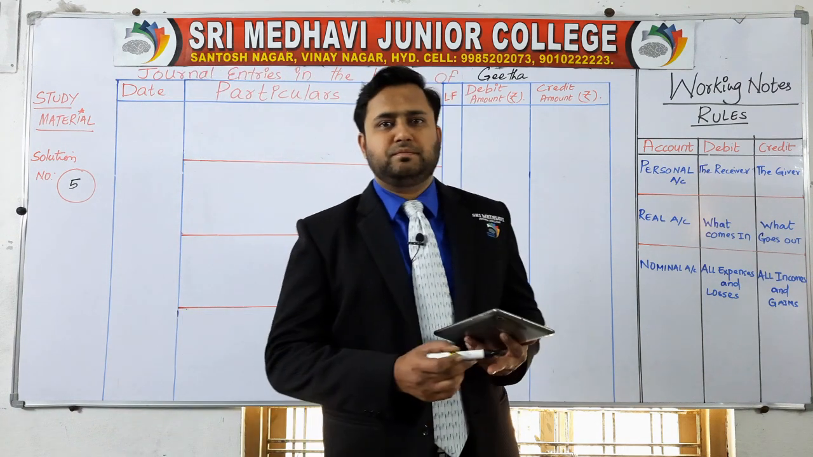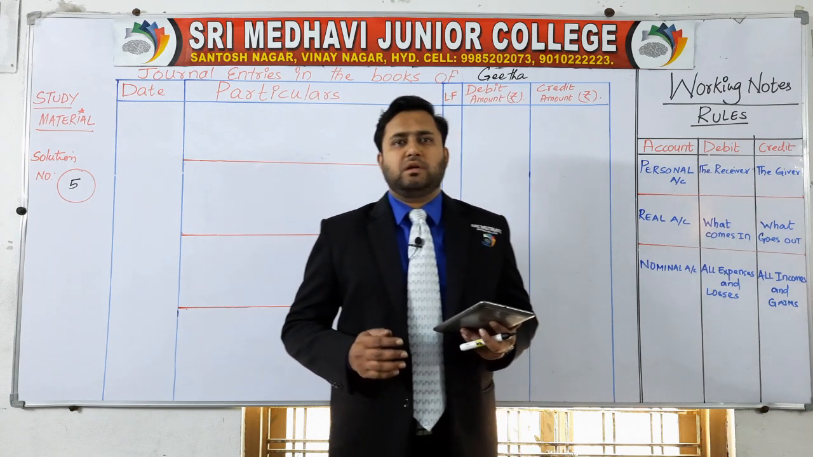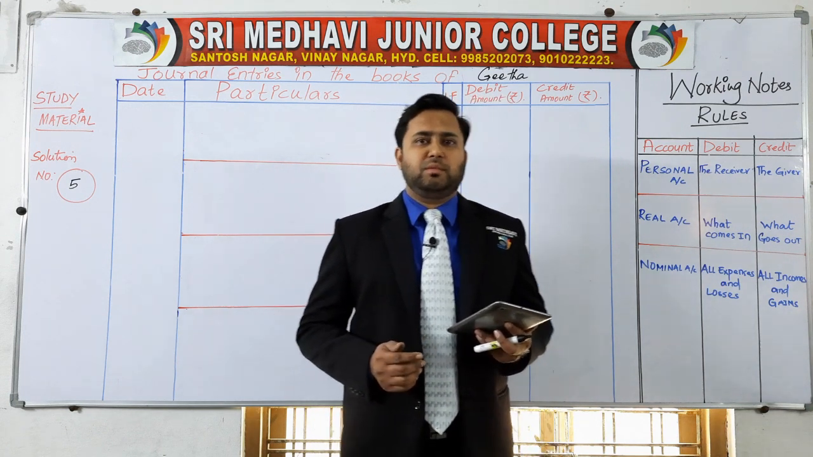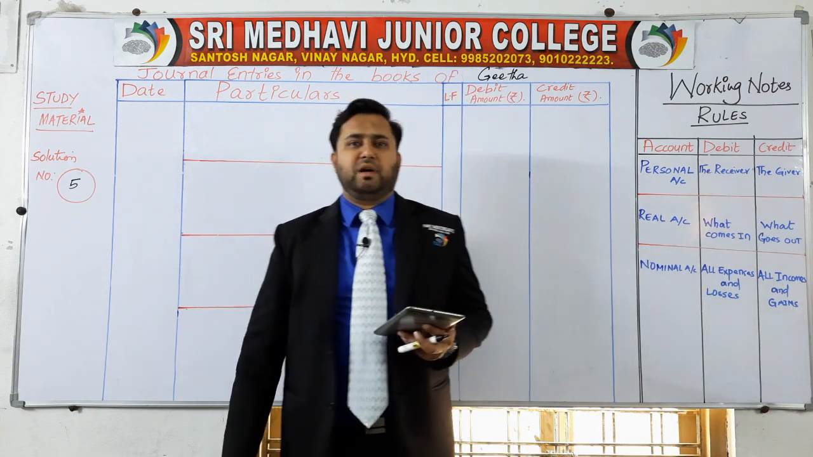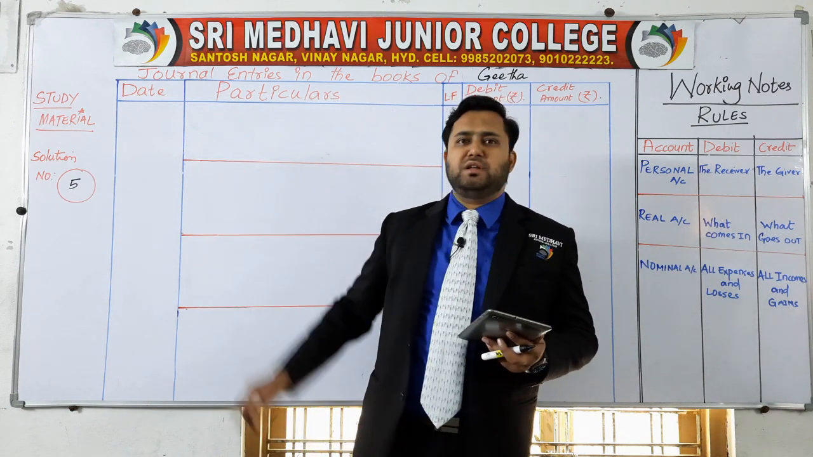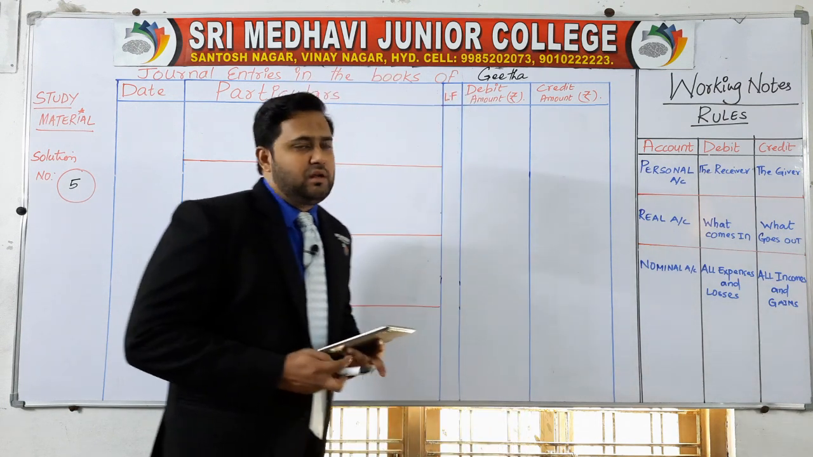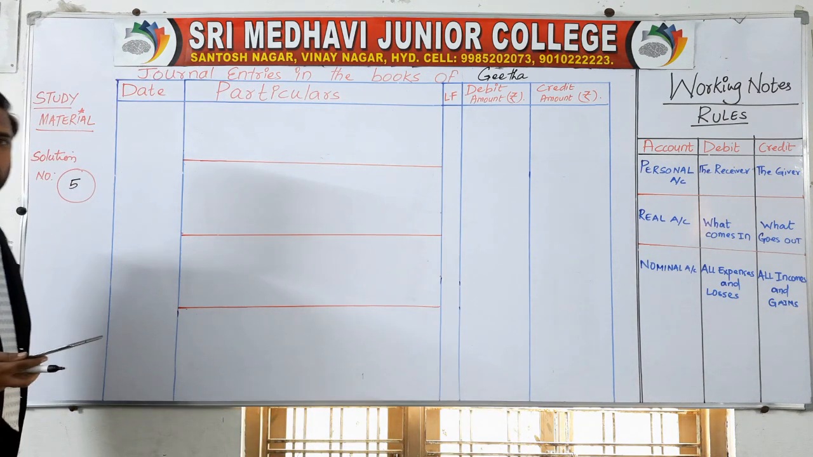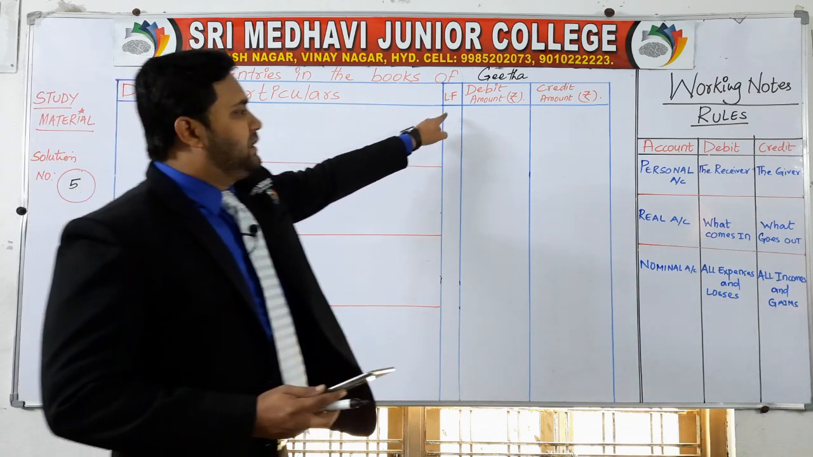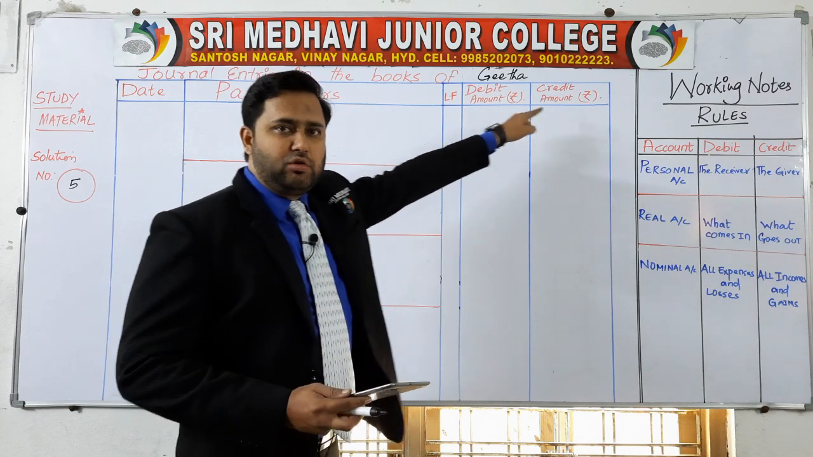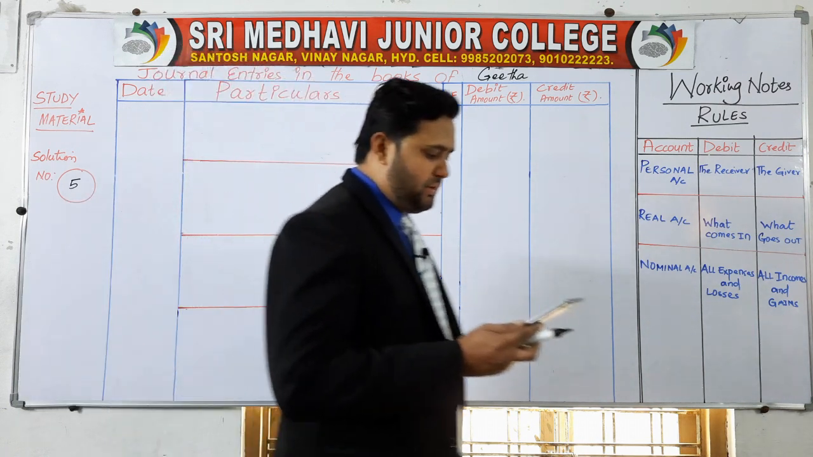Hello everyone. In the previous class we discussed journal entries and solved one of the problems. We'll solve solution number 5 today. You will get this question from your study material. If you don't have it, go and get it from the college. There are 5 columns while preparing journal entries: date, particulars, LF (ledger folio), debit amount in rupees, and credit amount in rupees. Let's see how to solve this problem.